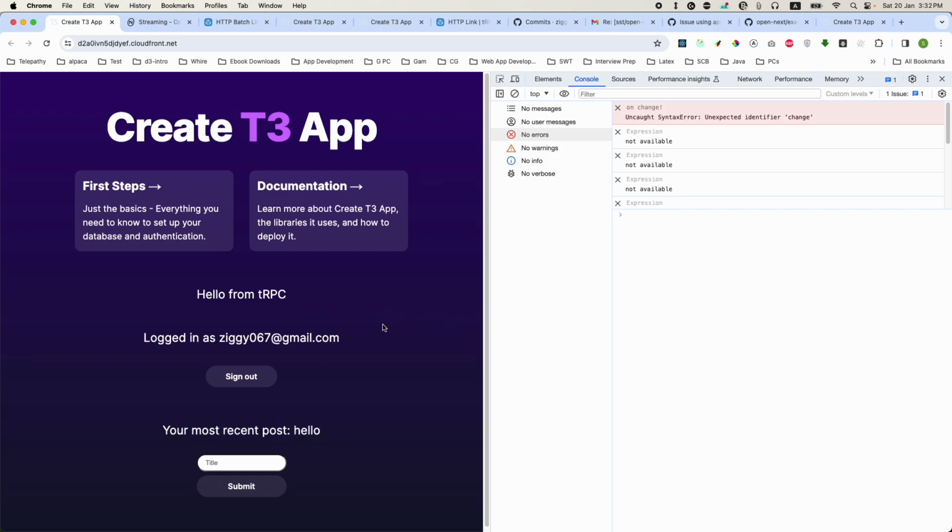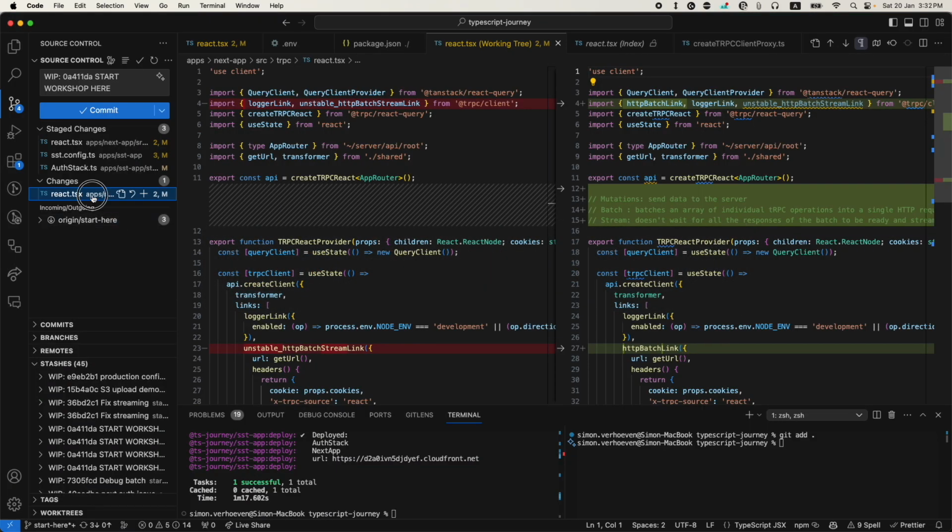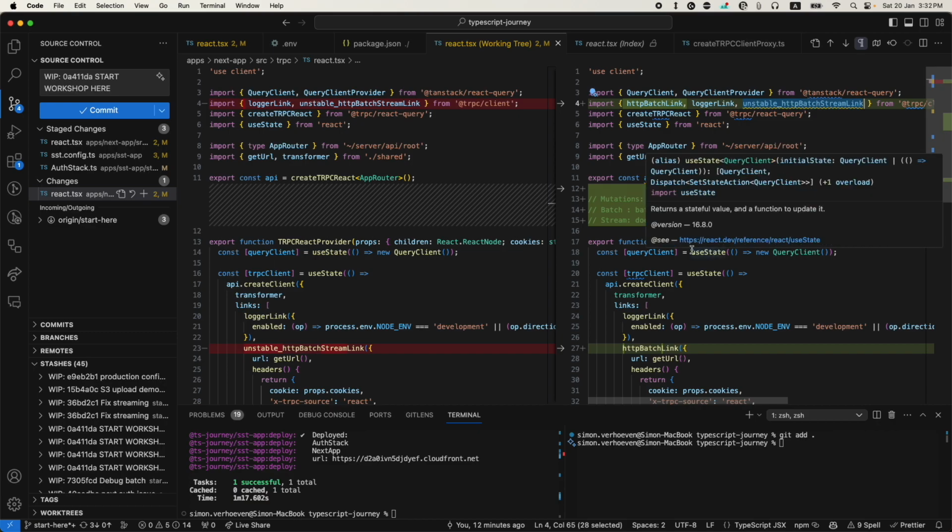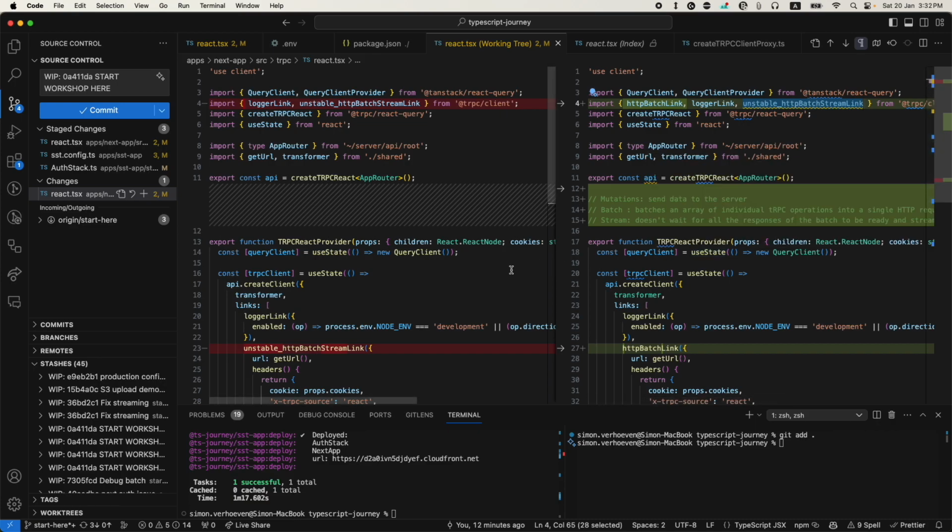To summarize, in this video we have fixed the TRPC mutations so that data is now correctly being updated on the server. The fix is simply to avoid using this unstable HTTP stream link, which is not supported by OpenNext. If you really need the unstable stream link, I was able to get it working by turning on the experimental features of OpenNext as an alternative solution, although I don't think it's the correct solution for a production application.